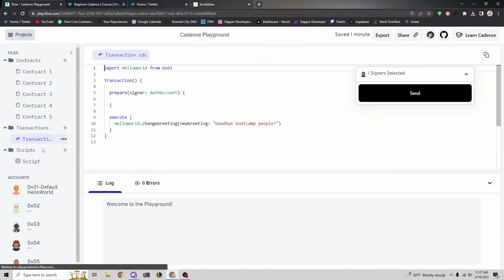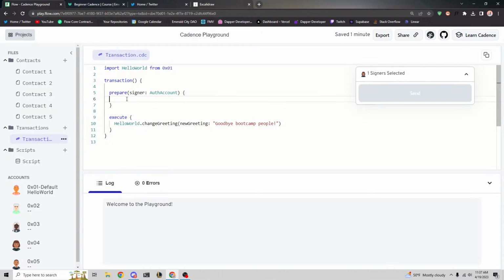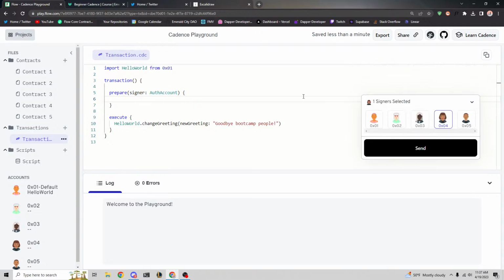The only other thing I want to mention for today is a little bit about prepare. Again, we're going to get into this a lot more later, but the prepare statement is where we can access information about who signed the transaction. In this case, just to make things fun, we can do something called log. Logging allows us to print something to the terminal here.